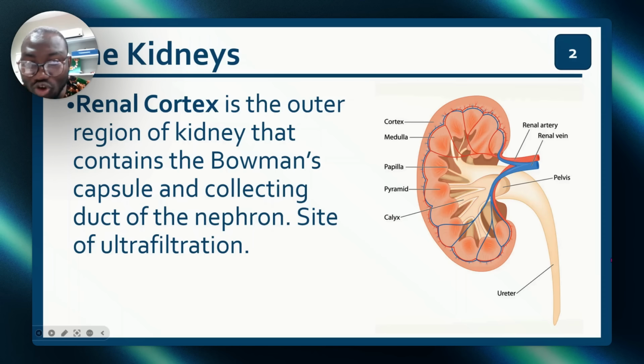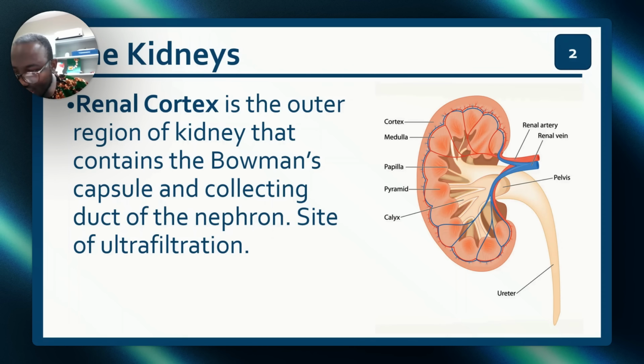And they can ask you to name the structures. Remember, this is the ureter. Pelvis gives birth to ureter. Remember this, pelvis gives birth to ureter. What gives birth to pelvis? Major calyx. What gives birth to major calyx? Minor calyx. Minor calyx gives birth to major calyx. Major calyx gives birth to pelvis. Pelvis gives birth to ureter.